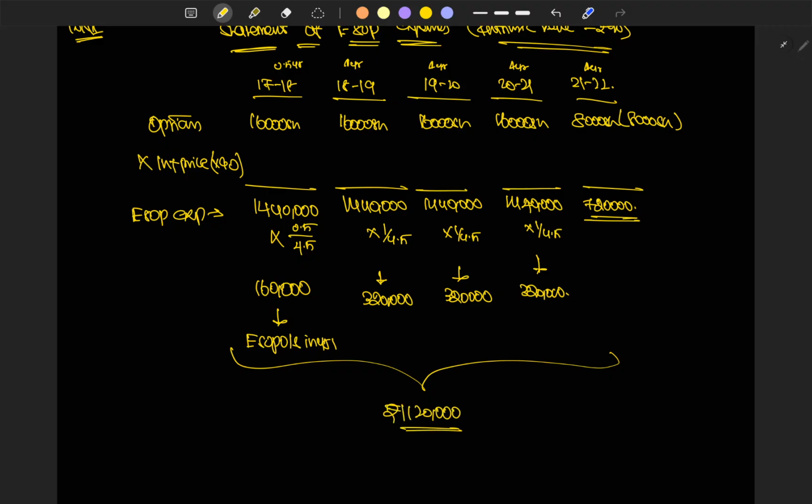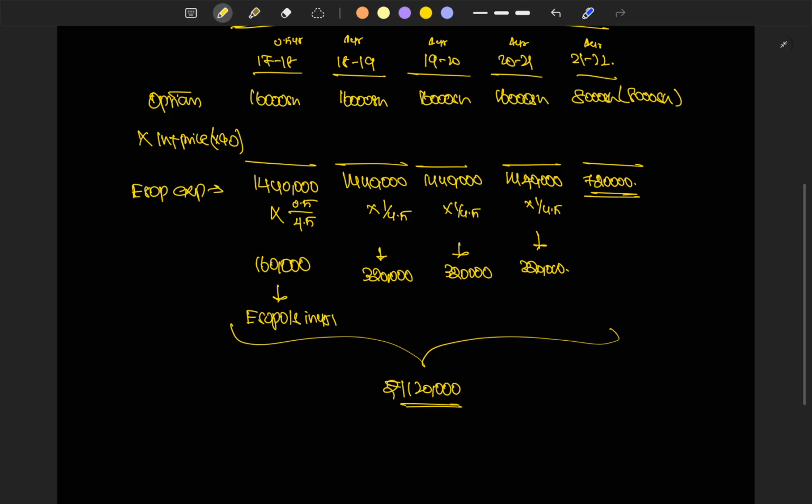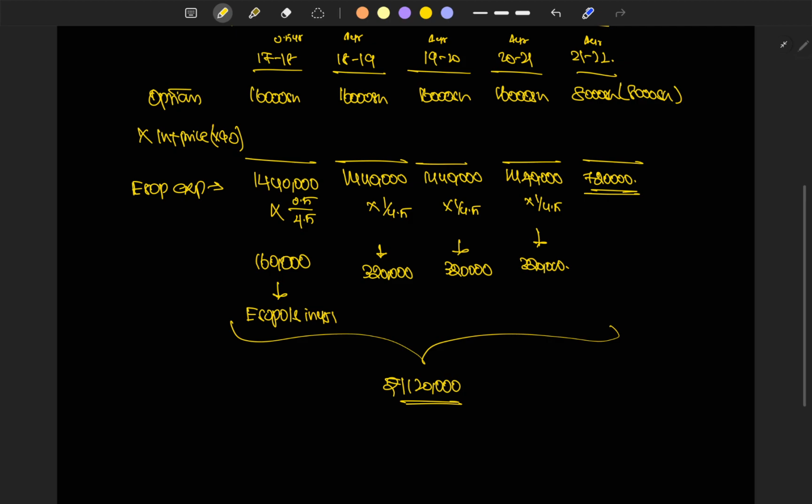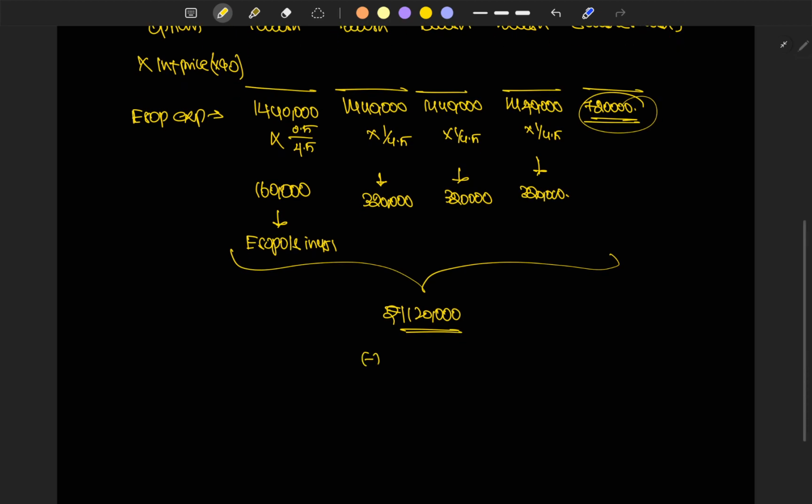This is the amount we have already credited to the ESOP outstanding account. But we only need 7 lakh 20,000, right? When we deduct this from the already transferred balance of rupees 11 lakh 20,000, we get rupees 4 lakh in excess.